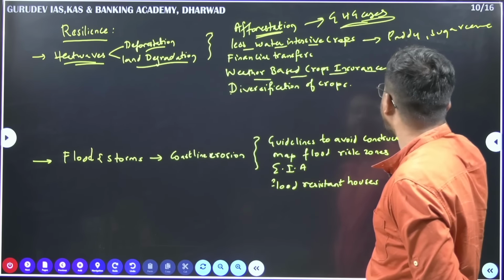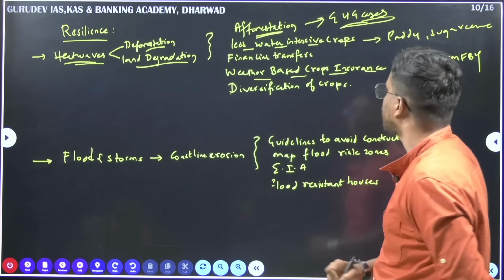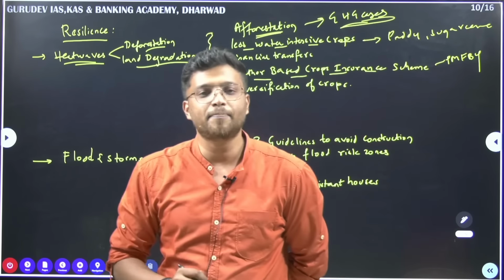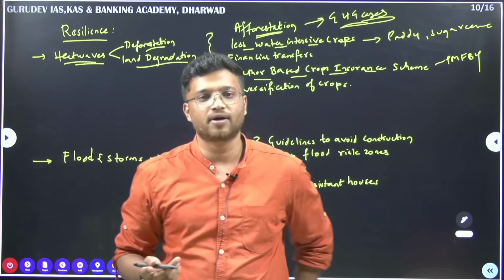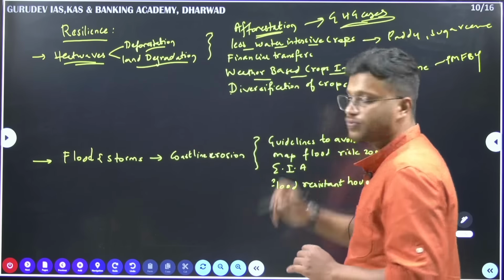Then weather based crop insurance schemes. Okay, we already have this in India, that is your Pradhan Mantri Fasal Bima Yojana. This weather based crop insurance that we already have covers not only pre harvest damages, it also covers the post harvest damages. So here that is one of the solutions.